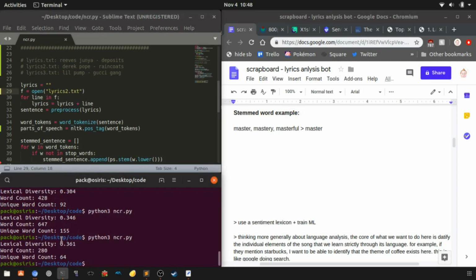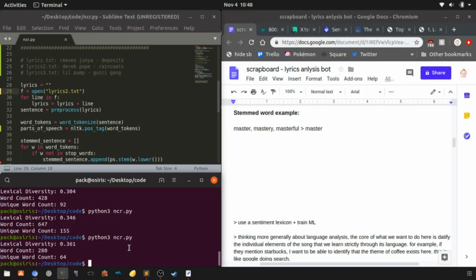Okay, this one has the highest lexical diversity yet, but it's interesting because it really doesn't have a lot of words. It's 280, which is like half of this one, and it only has 64 unique words in this entire song. It's like a 4-minute long song. There's only 64 unique words, and the reason is that there is a lot of repetition. The chorus is repeated a lot. I think like half the song is the chorus.